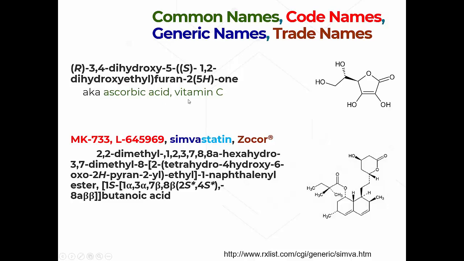So it has more than one common name. This is an old compound, so it wasn't something that came from a pharmaceutical company, so to speak. So there's really no code name for it. And we don't really have a generic name other than the common names, since these are so common. It kind of serves the role of a generic name.